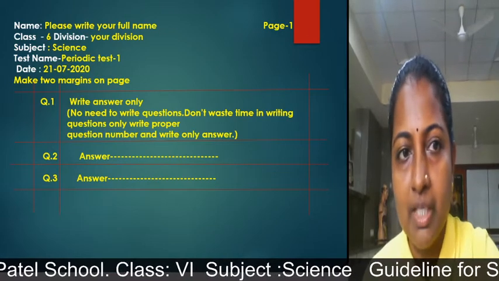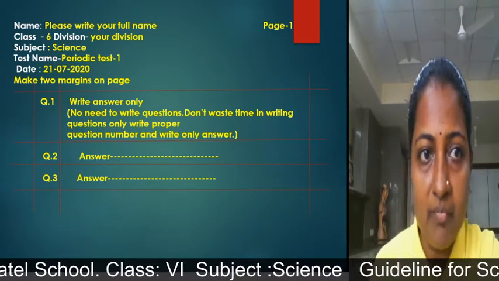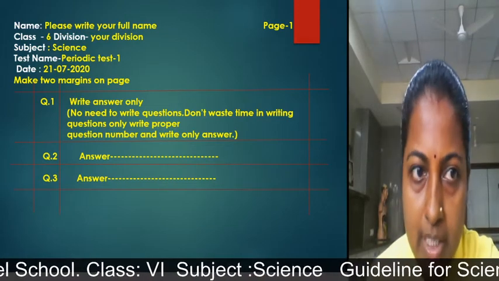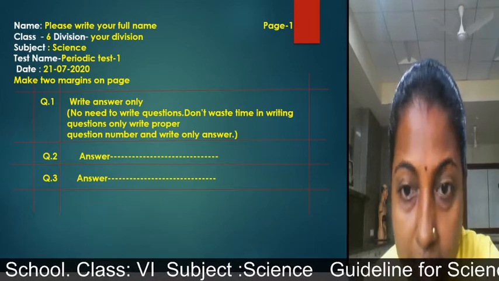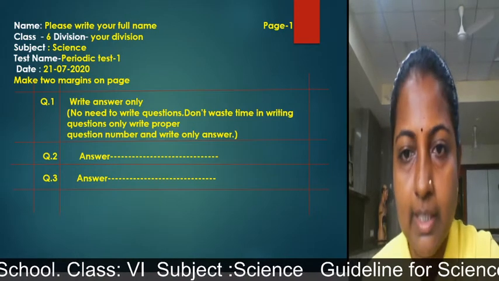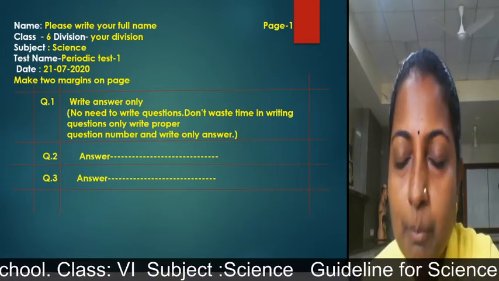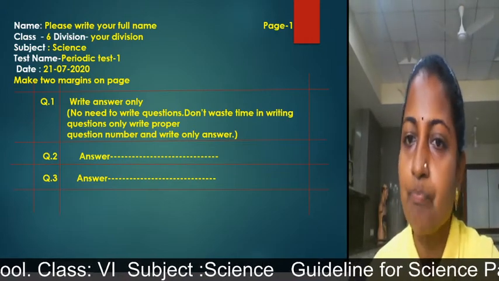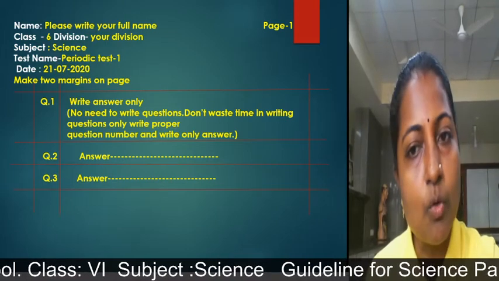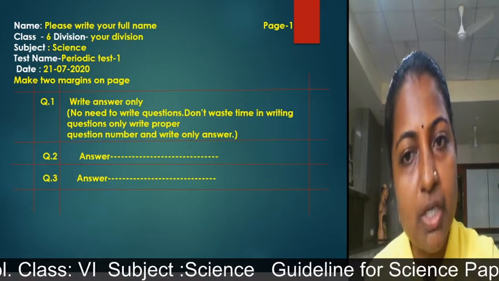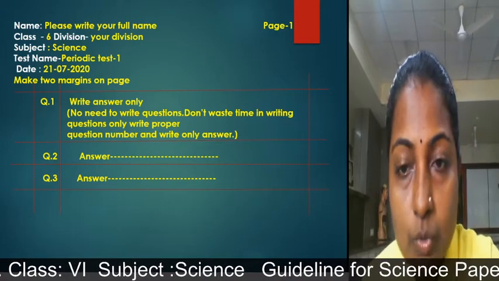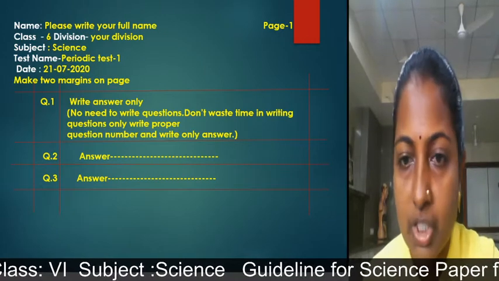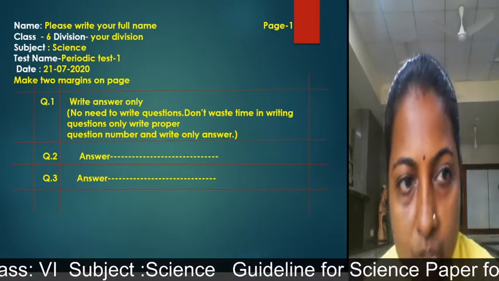Now let's come to our writing part. Make 2 margins on this page. In one margin the teacher will give marks, and in the other margin you will write the question number. No need to write questions, only write the question number properly, copying it down from the question paper. If it is in Roman numerals, write Roman numerals only. If it is in digits, write digits only. Write answers only, no need to write questions. Don't waste your time writing questions. Only question numbers are important.